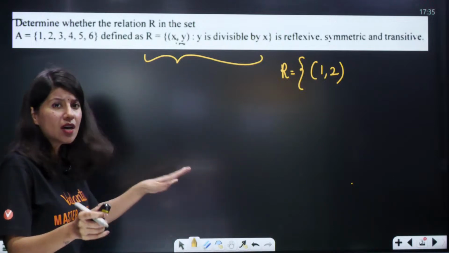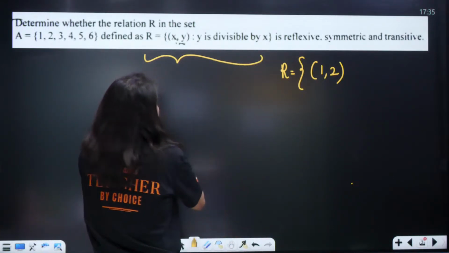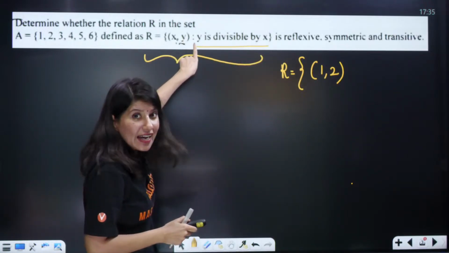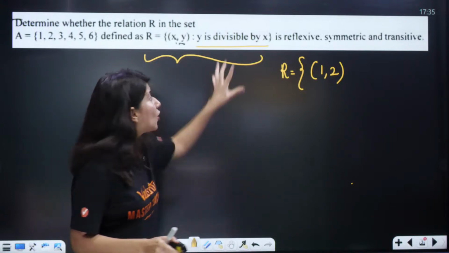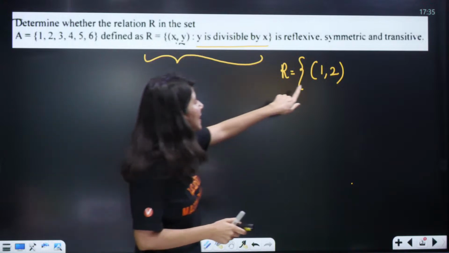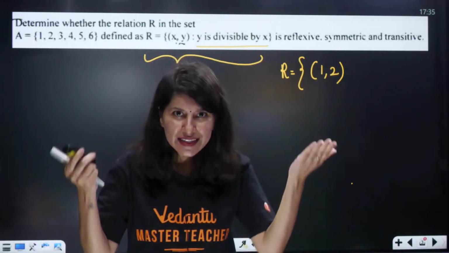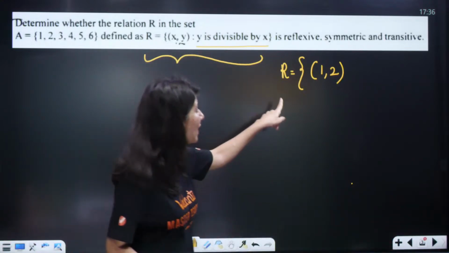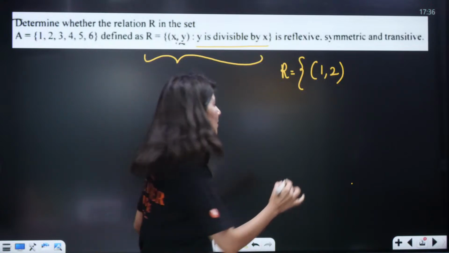Okay ma'am, hold on. (1, 2), so basically y should be divisible by x. Can you see this? Y should be divisible by x. So the second element should be divisible by the first element. That's what they are trying to say. If at all this is true, then (x, y) will sit inside my relation. Yes. So here 2 will be divisible by 1, which is true. Definitely, of course, 2 is divisible by 1, right? So (1, 2), yes ma'am, you are absolutely right. (1, 2) will sit inside my relation.